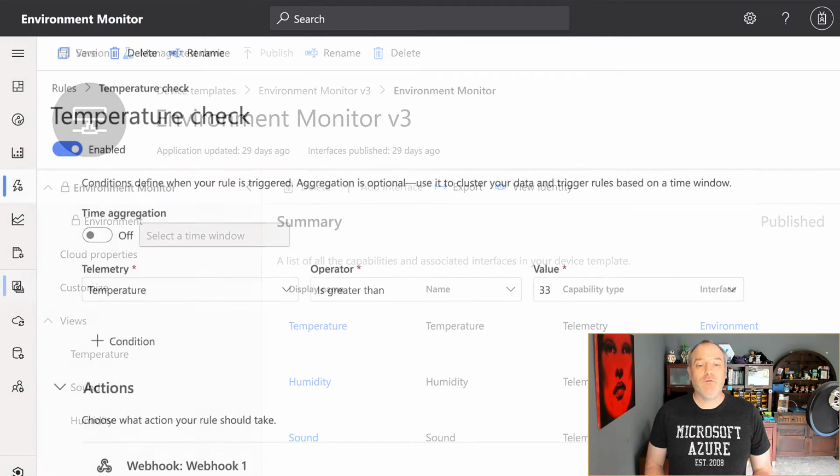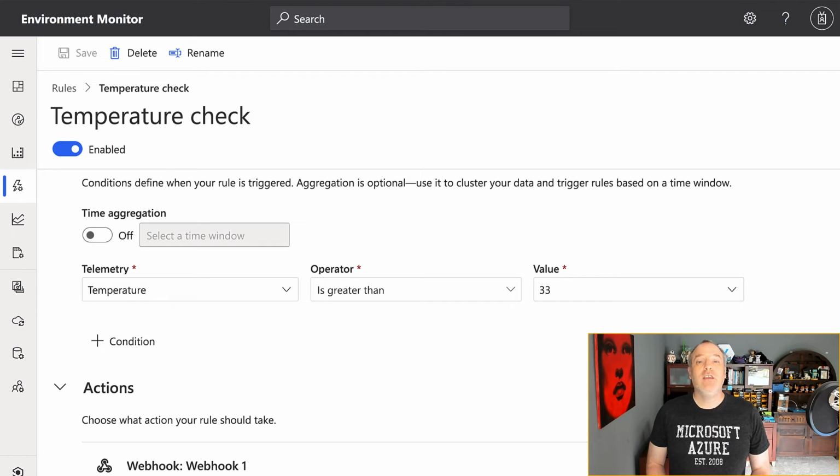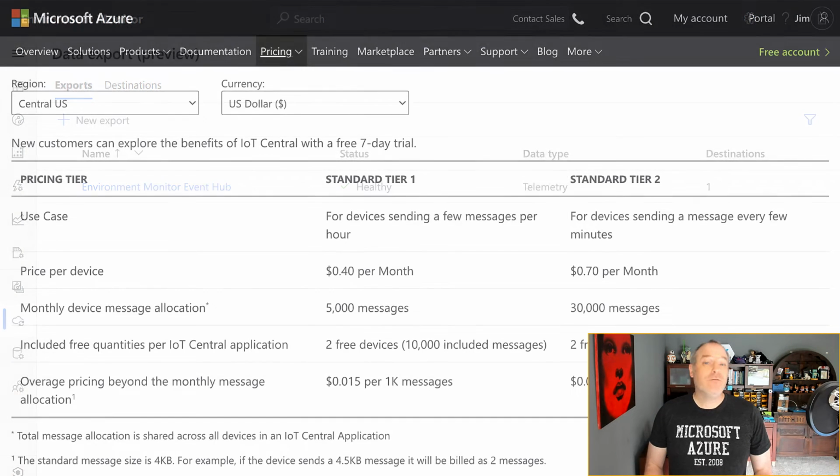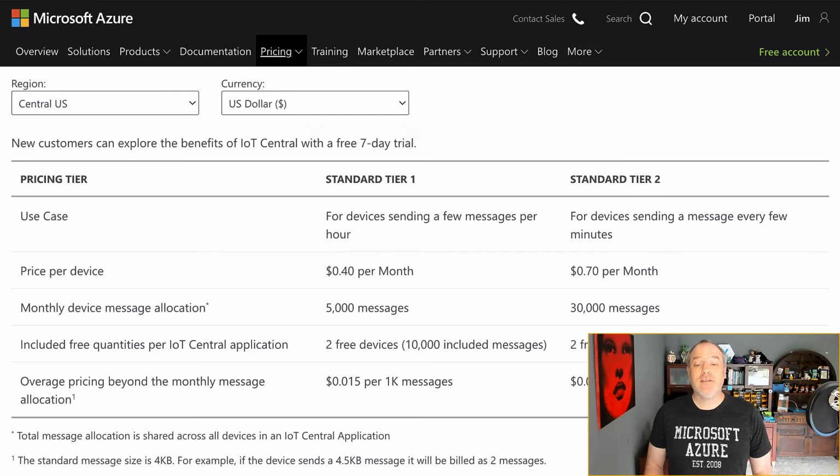You can also set up rules that are triggered based off data values, and these can send emails or call webhooks. Exports can be set up to store IoT data in a database or send it on to other services for real-time processing. The free tier of IoT Central gives you 2 devices and works for 7 days without an Azure subscription, or with an Azure subscription you can get the first 2 devices free forever and then pay per device after that.